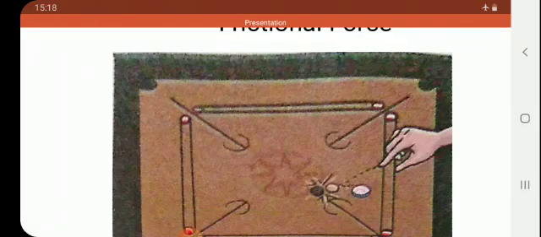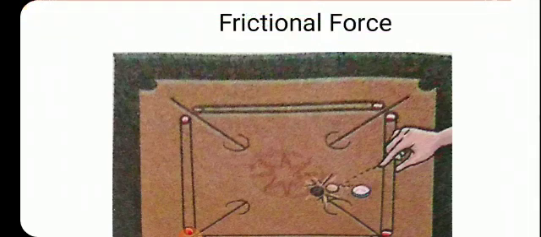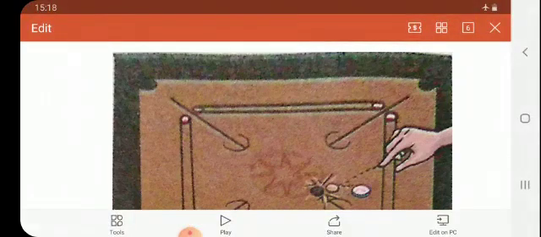One palm moves forward and another palm moves backward. That is against each other. Then only the force of friction comes into existence. It always acts against the direction of motion.